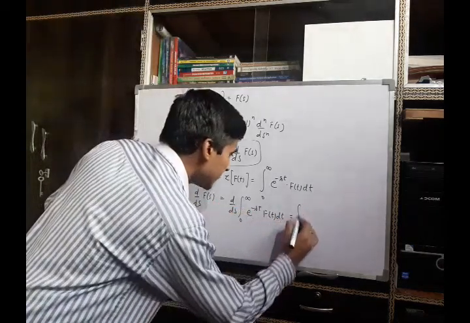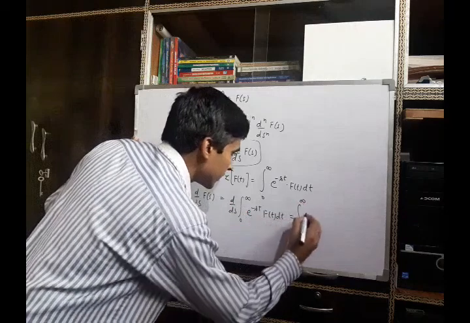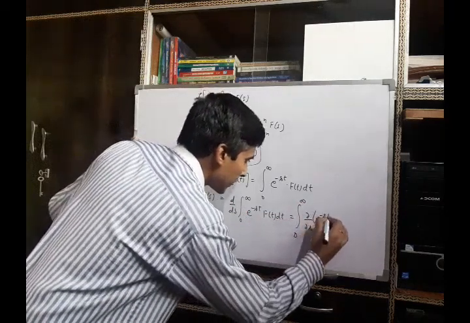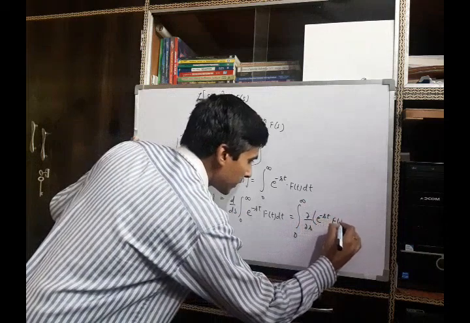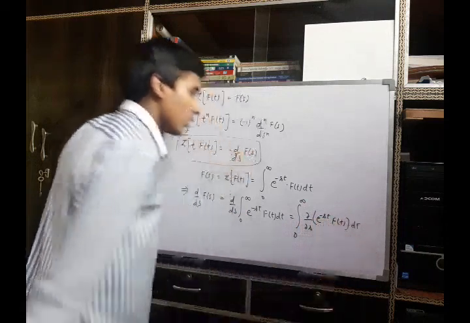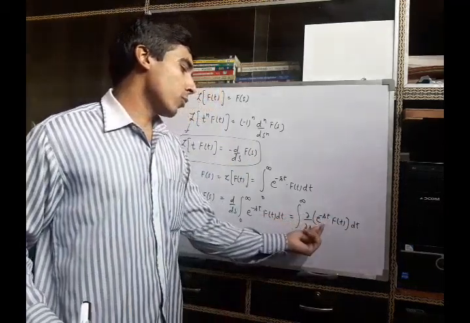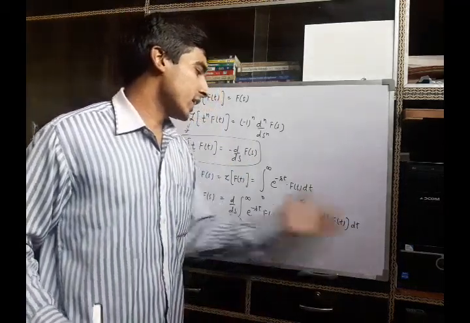So we can write it as the integral from 0 to infinity of the partial derivative with respect to s of the function e^(-st) f(t) dt. Here e^(-st) is the only function which depends upon s, so f(t) acts as a constant.